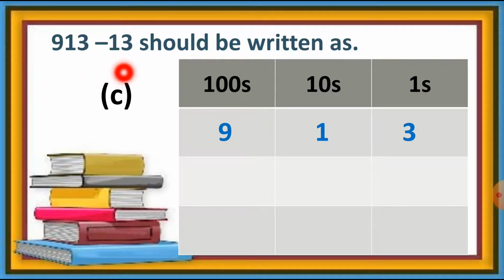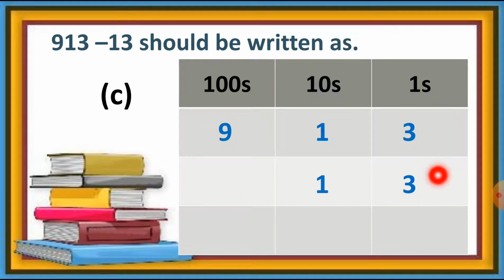So let's take 13 number, which is a 2-digit number. So 3 is at the ones place. So write down number 3 at the ones column. Then number 1 is at the tens place. So write down number 1 at the tens column. Now these numbers are arranged according to their place value.